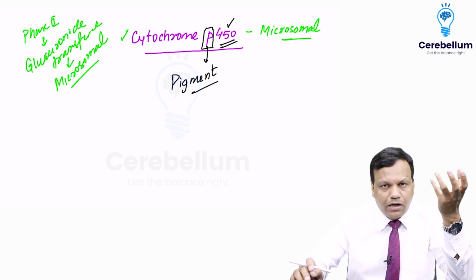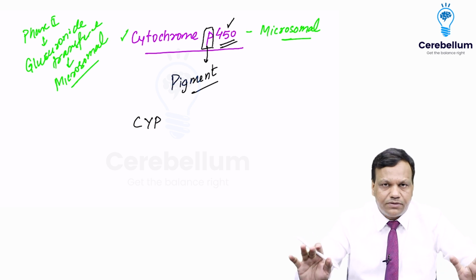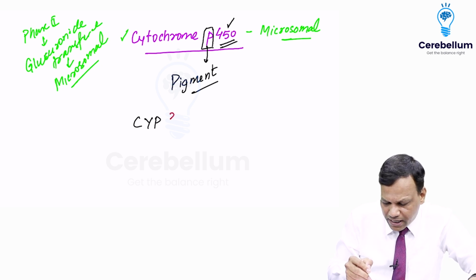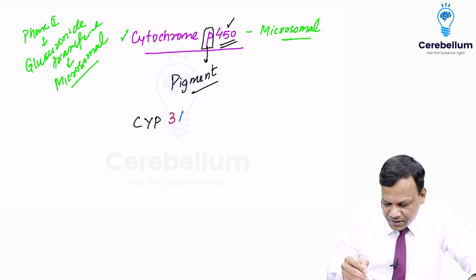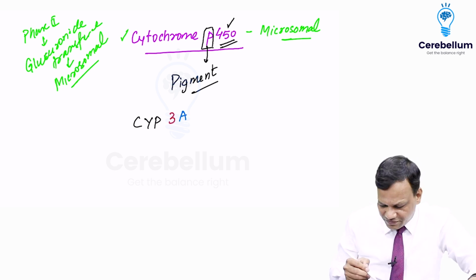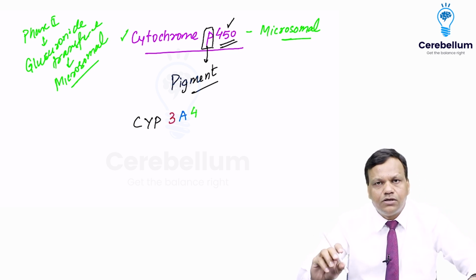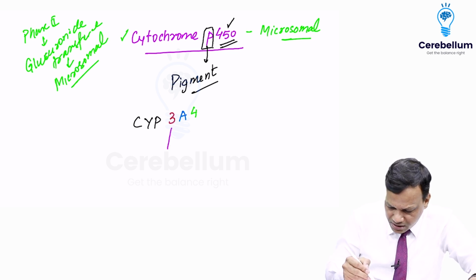Okay. Now they are given nomenclature. Their names start with CYP. So after CYP, there will be a number, 1, 2, 3, anything. And after the number, there will be a letter, A, B, C, something like that. And after the letter, there will be another number, 1, 2, 3, 4, like that. So what is this nomenclature? So the first number which is there is known as the family.